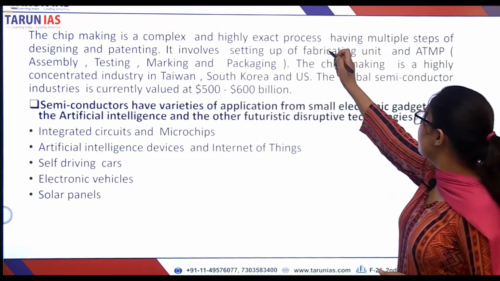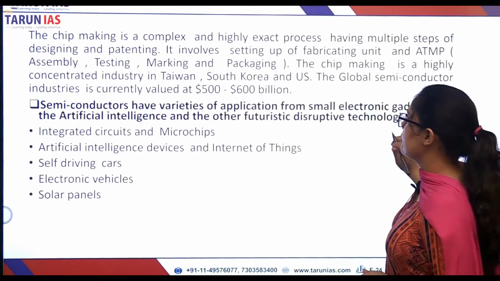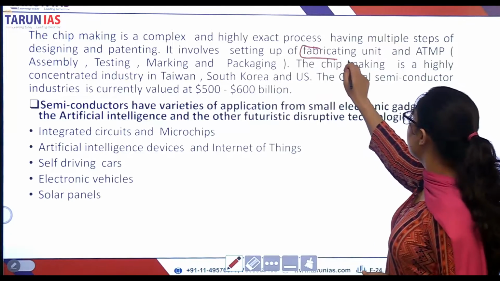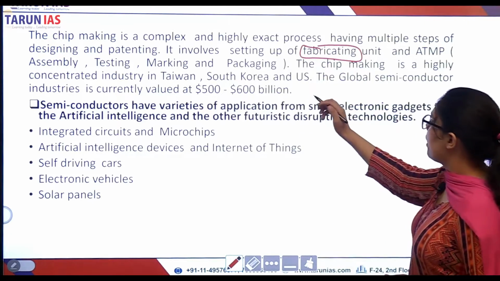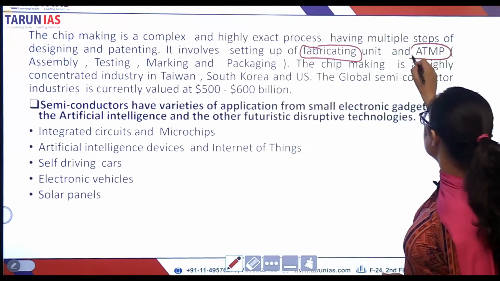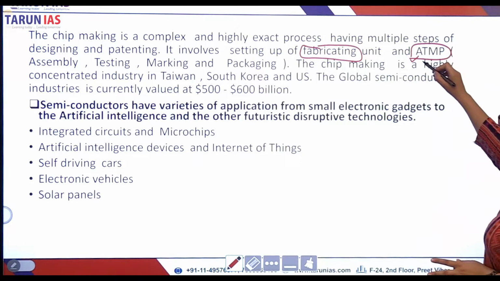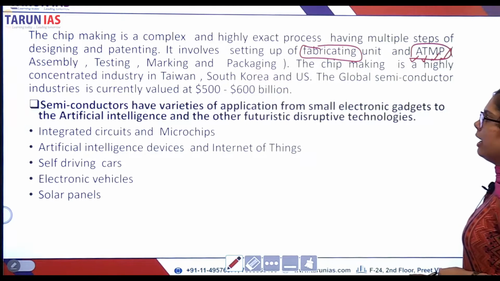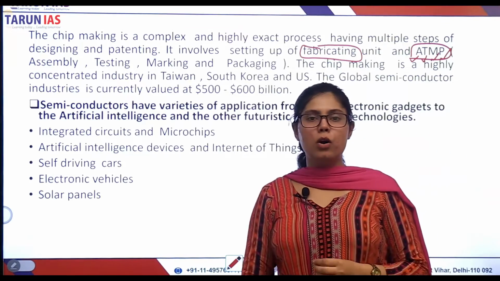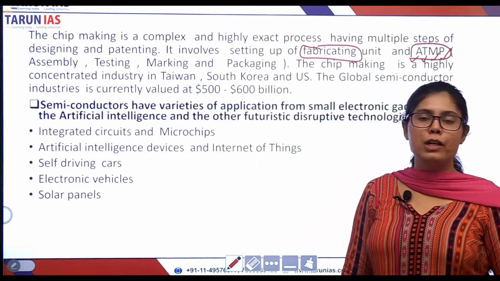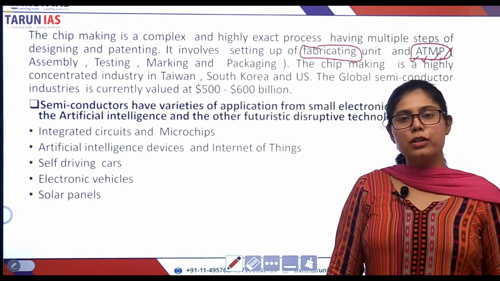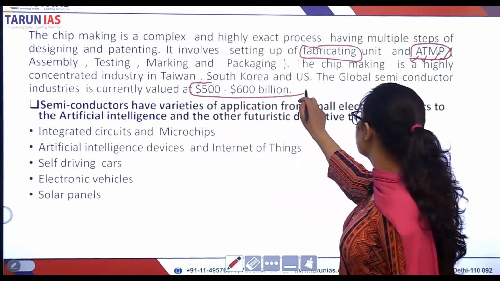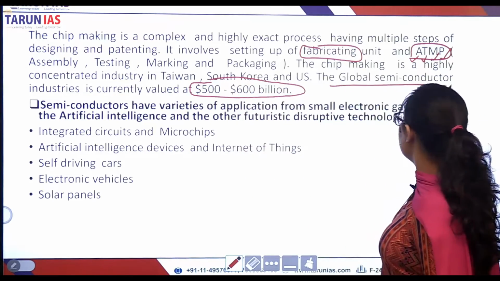It involves fabricating units, and ATMP, which is assembly, testing, marking and packaging. The whole global semiconductor industry is valued somewhere between 500 to 600 billion US dollars.